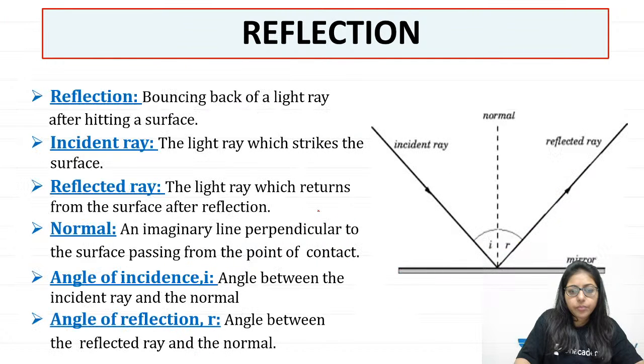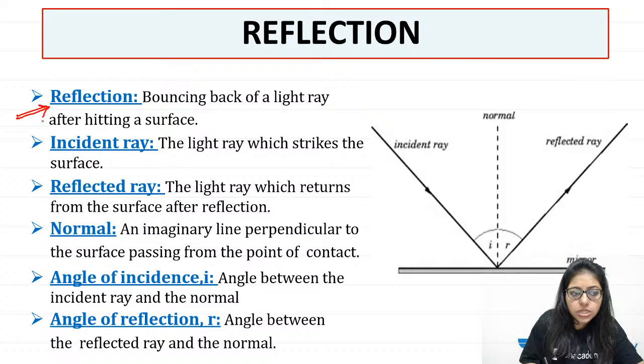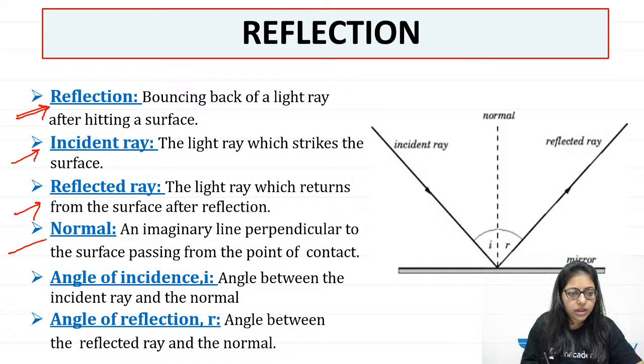Now, look at these important words. How many of you know about reflection, incident ray, reflected ray, normal? Hi Srinivas, hi Pranav, how are you doing? Angle of incidence, angle of reflection. How many of you know about it? Quickly let me know. So let's study.